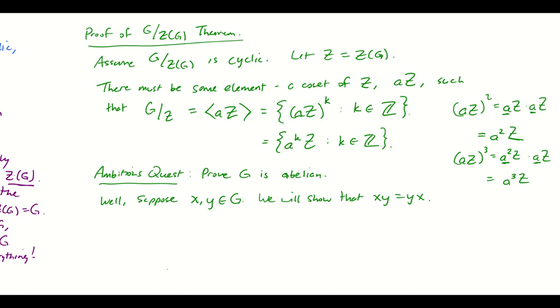Here's where having our cosets listed out is really going to help us, because we know that every coset of G is one of these, since G mod Z is cyclic.